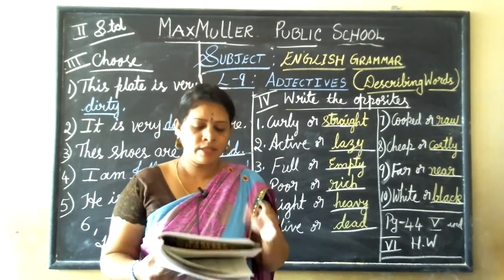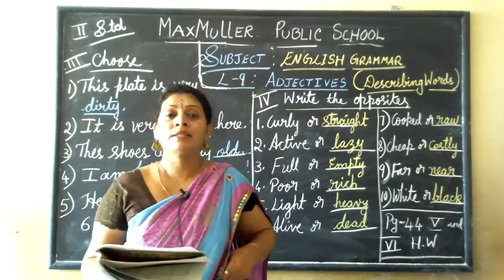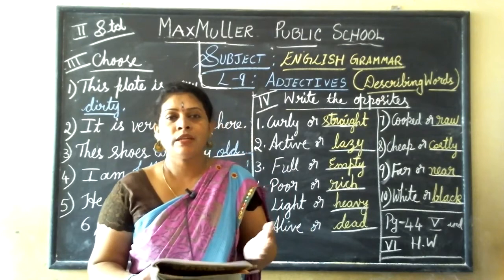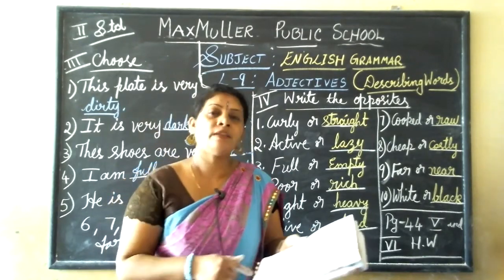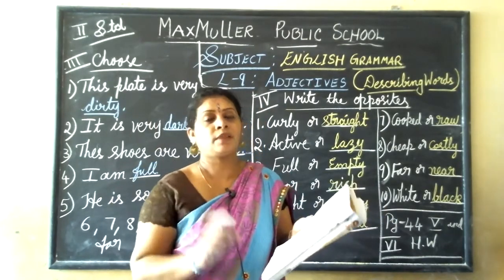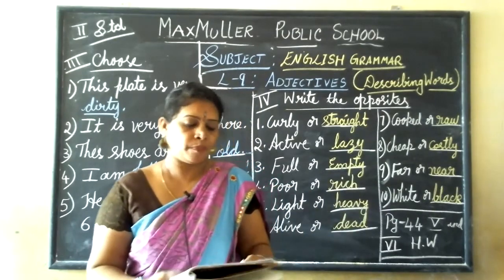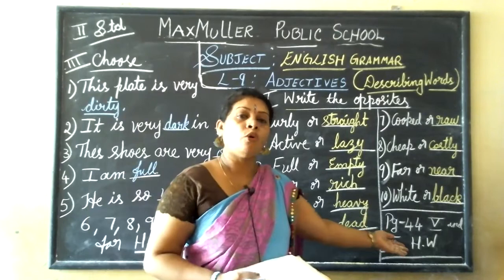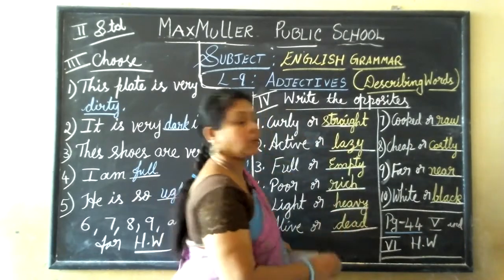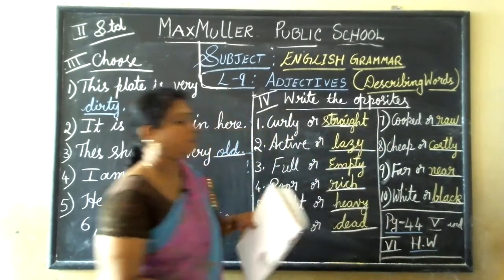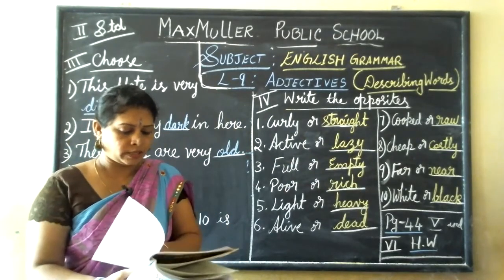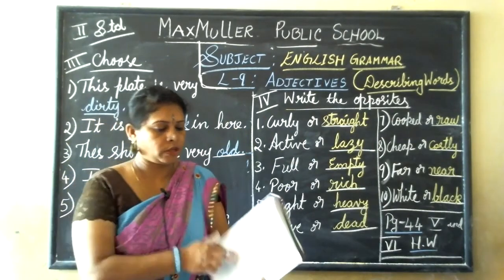So these are the sentences. Circle the right answer. That is the exercise they have given. Pussy is a little dog or cat. What is pussy? It is a cat. So this is very simple. You have to see the picture, see the sentences, and you have to circle or put a tick mark for the correct answer in the bracket. Okay. It's very easy. That's why I have given it for homework, children. Apart from this, nothing else. I'll give no homework, no assignment. This itself is like an assignment for you. This and the previous two mains I have given, you have to continue and write down. Those exercises you have to do. Okay.